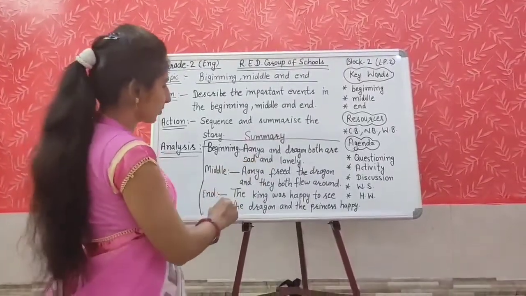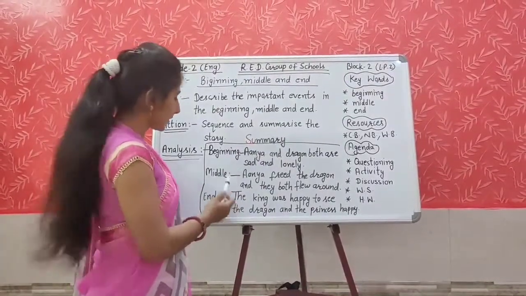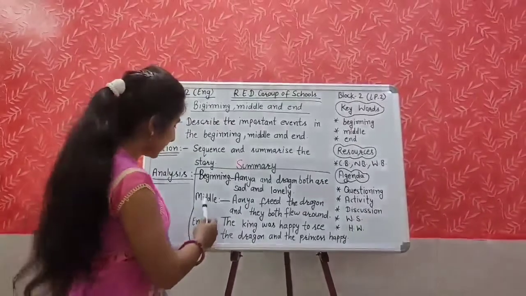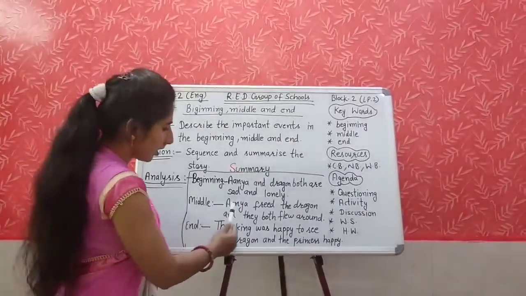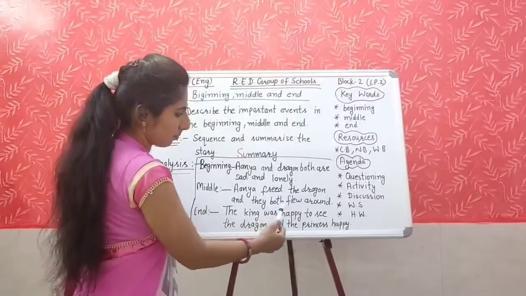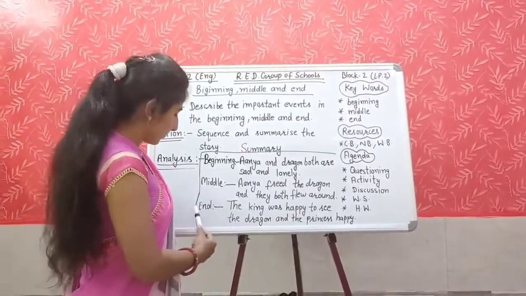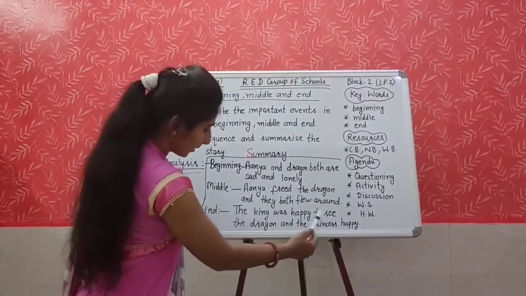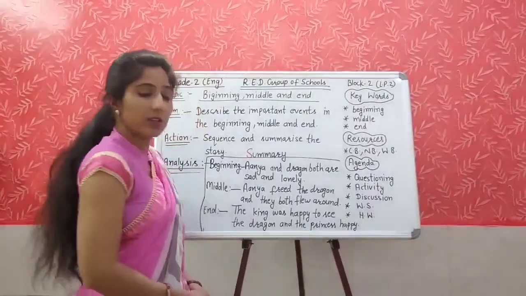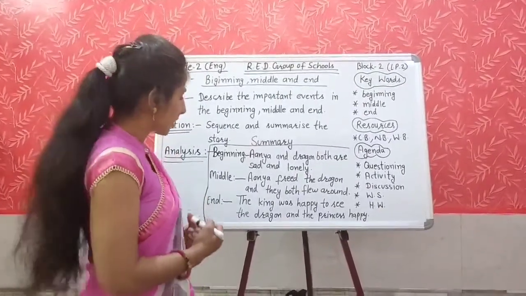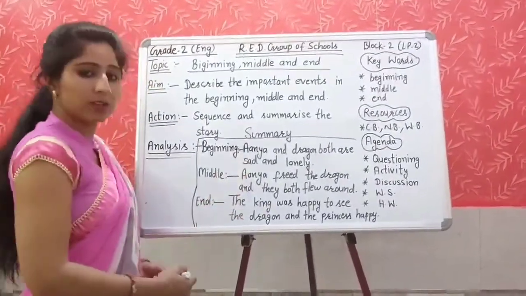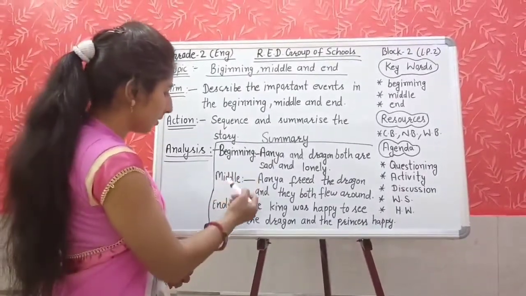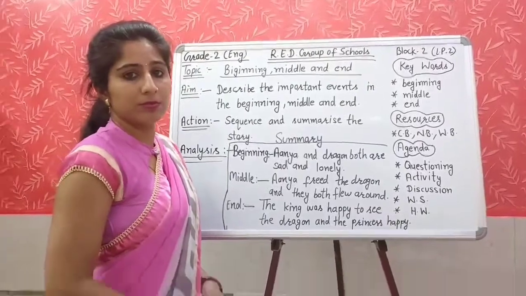This was the summary of the story. How did we do this activity? In the beginning, Anya and the dragon both are sad and lonely. And in the middle, what happened? Anya freed the dragon and they both flew around. And at the end, what happened at the end of the story? The king was happy to see the dragon and the princess happy. So this was the summary of the story. So we have written the most important things of the story, like beginning, middle and end of the story.